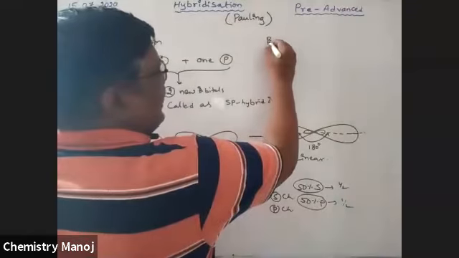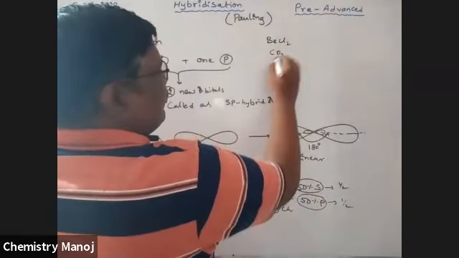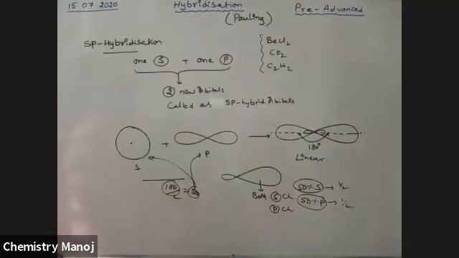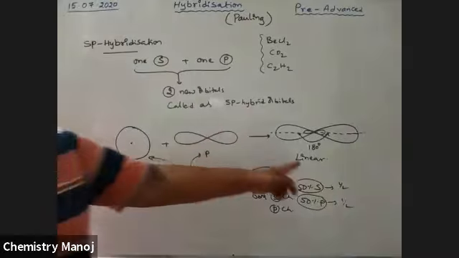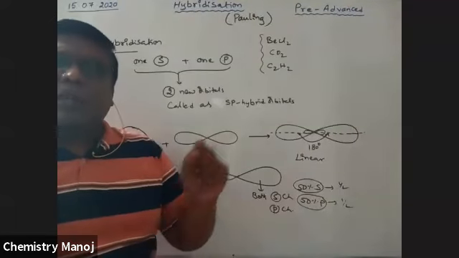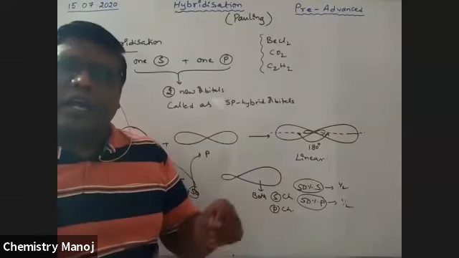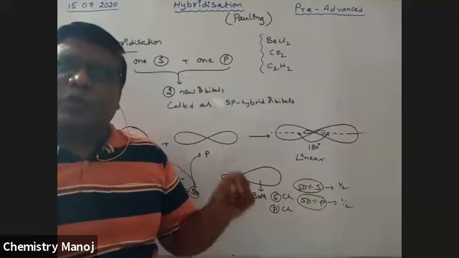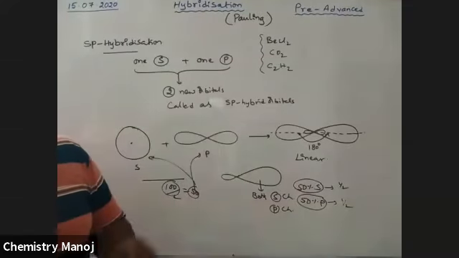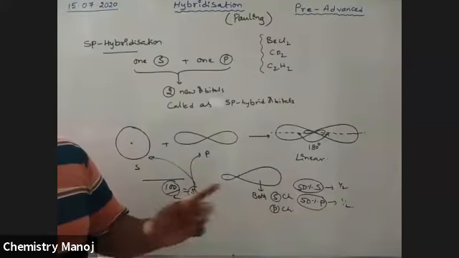The best examples for this hybridization are BeCl2 (beryllium chloride), CO2, and C2H2. Whenever sp hybridization is involved, the shape of those molecules is linear. Where is hybridization taking place? Hybridization is possible only at the central atom of the molecule, and that too in the outermost orbit. So the orbitals present in the outermost orbit of the central atom are involved in hybridization.